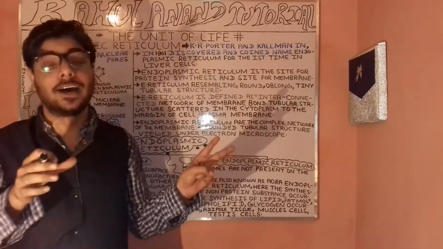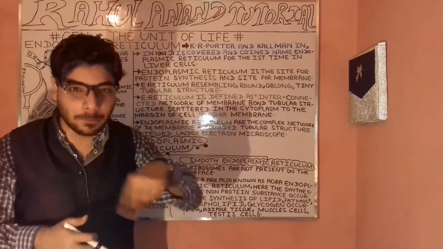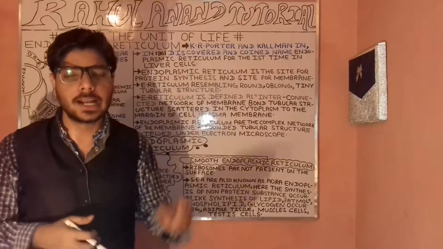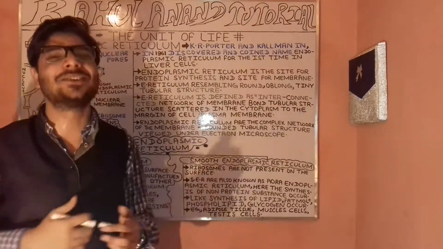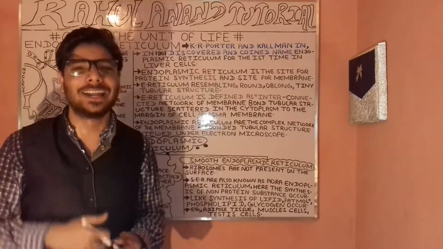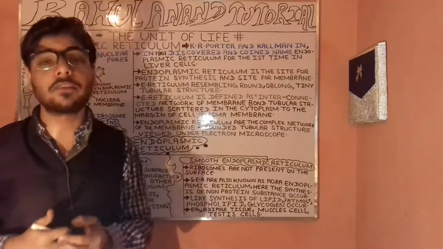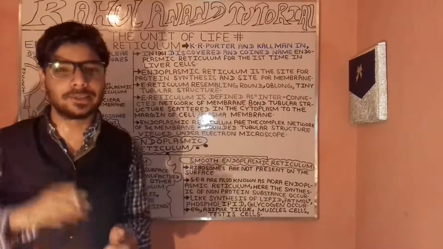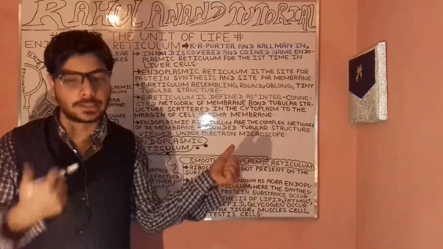Particularly the membrane which will be present in the plant, so this will be particularly found with reference to what? Your plasma membrane. These are literally found in plant cells as well as when we are talking about the case of animal cells. In the animal cells, it is lacking the plasma membrane or the cell membrane.